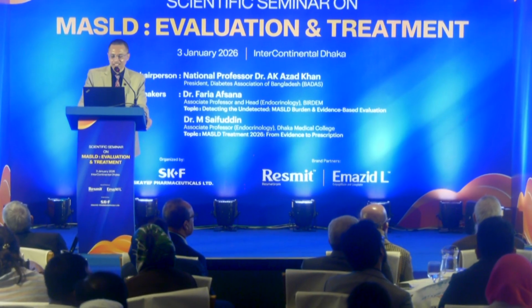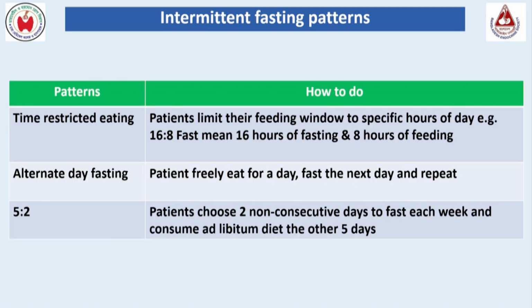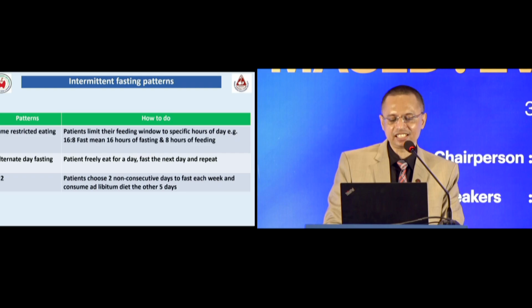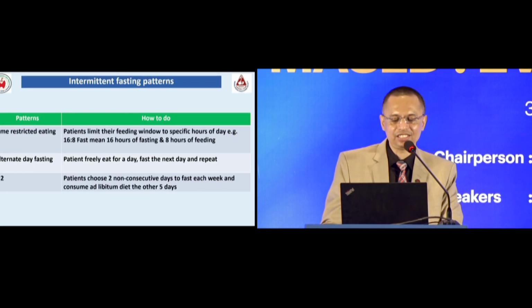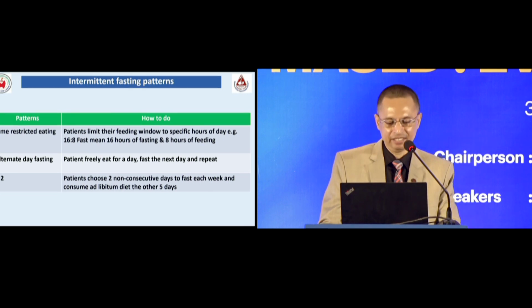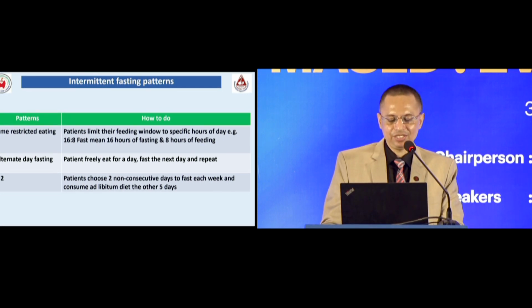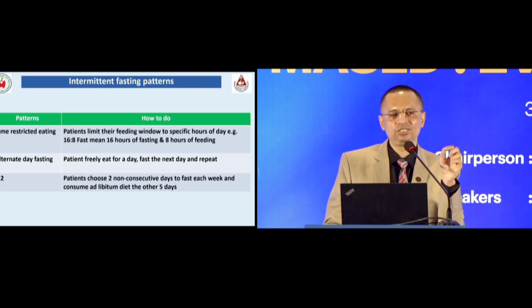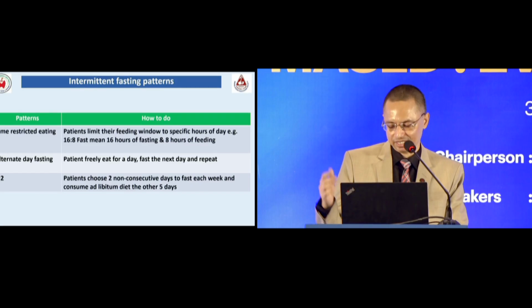Intermittent fasting is a pattern of eating that alternates between designated windows of feeding and fasting, where fasting lasts less than 2 days. There are different kinds of intermittent fasting. The most famous one is time-restricted eating, say 16 by 8, meaning fasting for 16 hours and 8 hours of free feeding. Alternate day fasting means fasting one day, non-fasting another day. 5:2 means the patient will fast 2 non-consecutive days in a week, and on the rest 5 days the patient may take a regular diet.